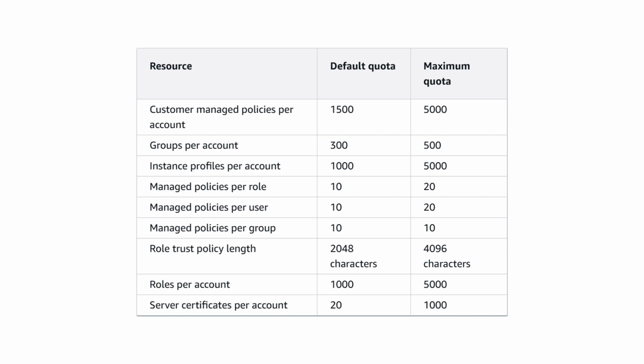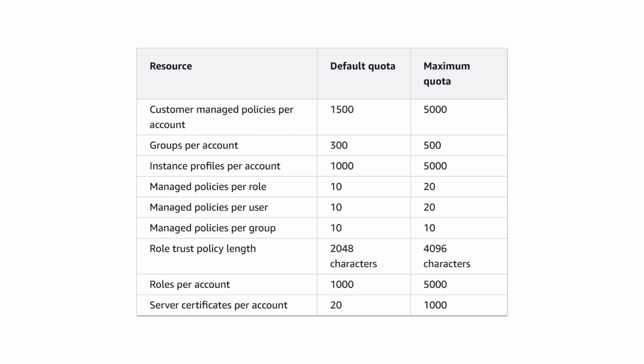And profiles, meaning users. I can create 1000 users by default without any special permissions. But if I want to create more than 1000 users, I can exceed the quota, up to 5000 users. And policies: if I have a role, how many policies can be attached to that particular role? Default 10.